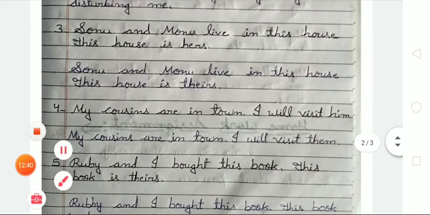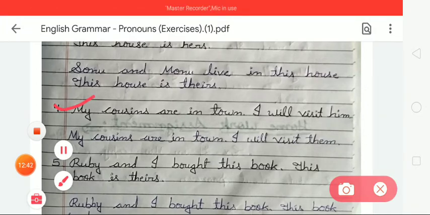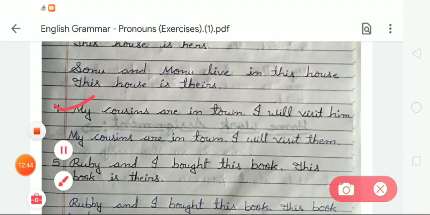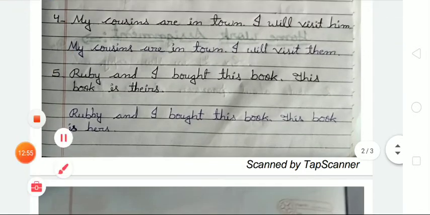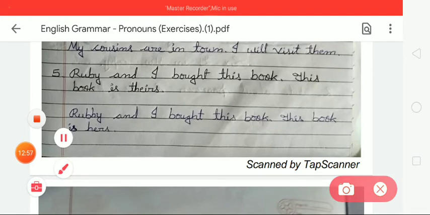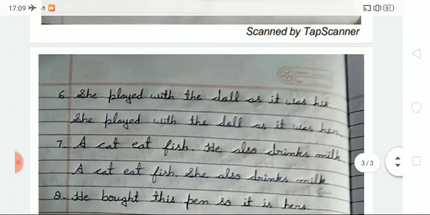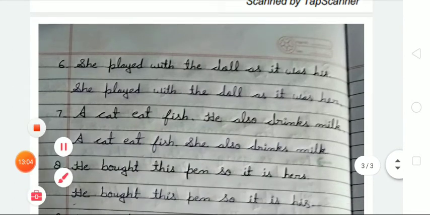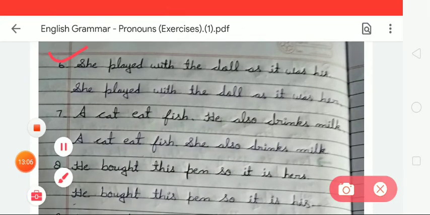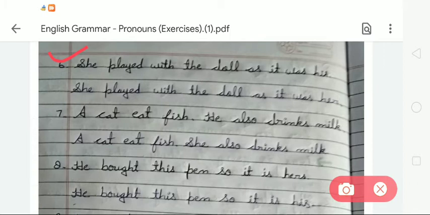Number 4, my cousins are in a town, I will visit him. So we have to write my cousins are in town, I will visit them. In number 5, Ruby and I bought this book is theirs. So we have to rewrite this given sentence like this: Ruby and I bought this book is hers, okay. Now the next, number 6, she played with the doll as it was his. So we have to write she played with the doll as it was her.